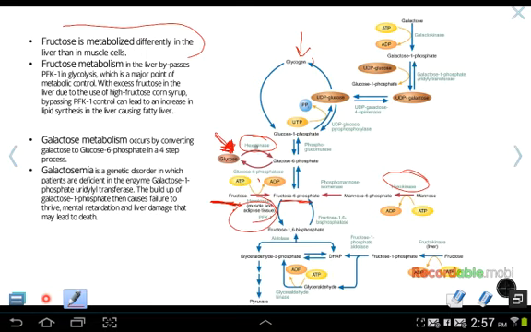But however, remember we have a different kinase in the liver, and it cannot bind and phosphorylate fructose. So in the liver, right here, fructose gets phosphorylated by fructokinase instead of just hexokinase to make fructose 1-phosphate. Then we have an aldolase reaction that will create DHAP and glyceraldehyde.